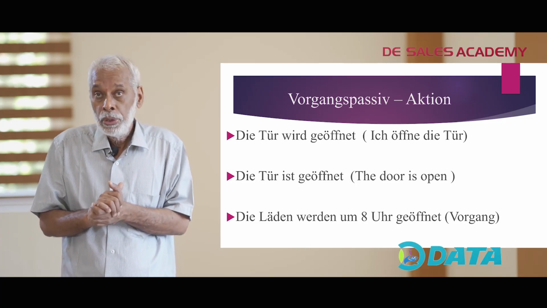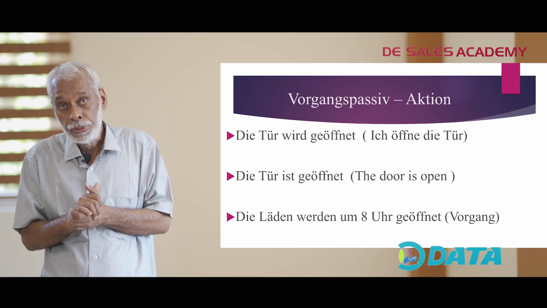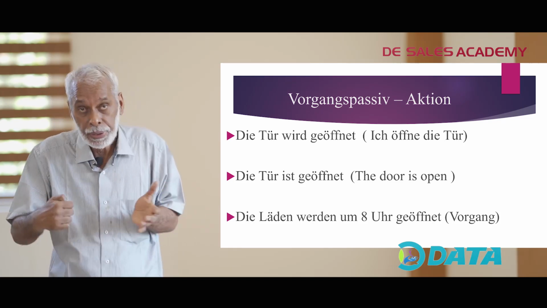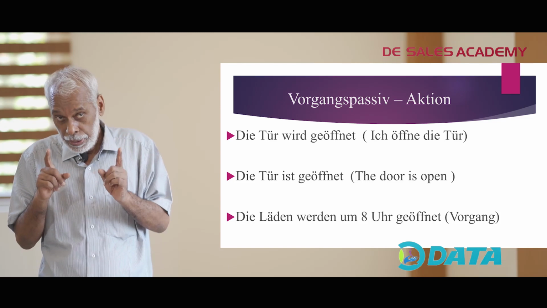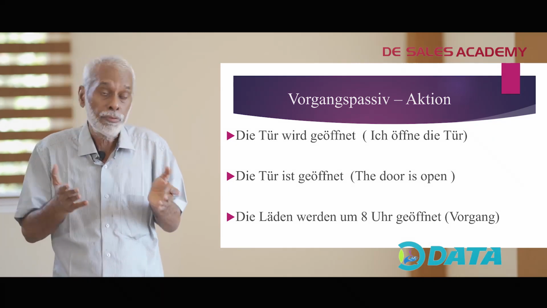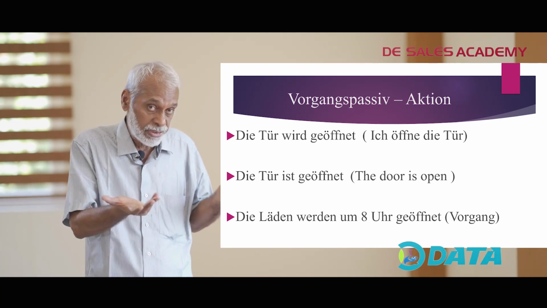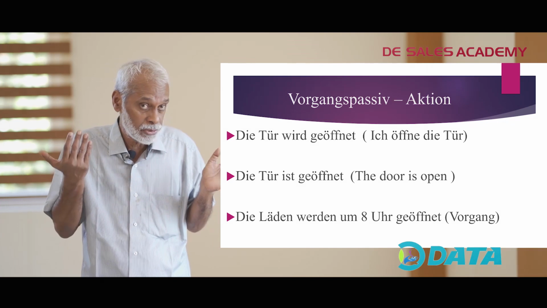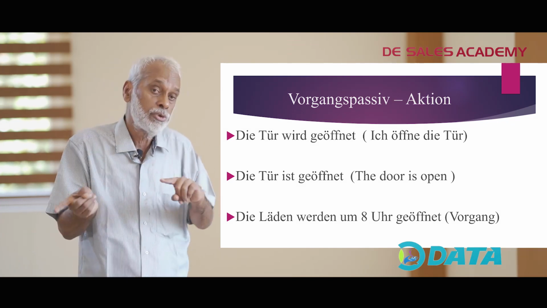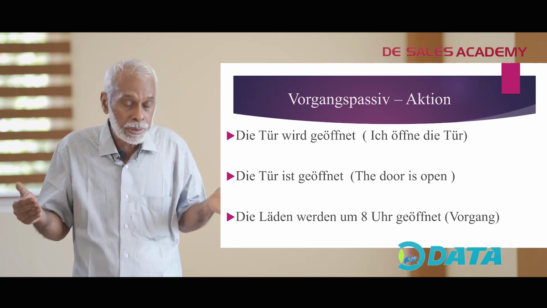Beispielsatz: Die Tür wird geöffnet. The door is being opened. The active Satz for this sentence will be: Ich öffne die Tür. I open the door. But the subject is not important. If the subject is not important, then immediately switch over to a passive sentence and you say: Die Tür wird